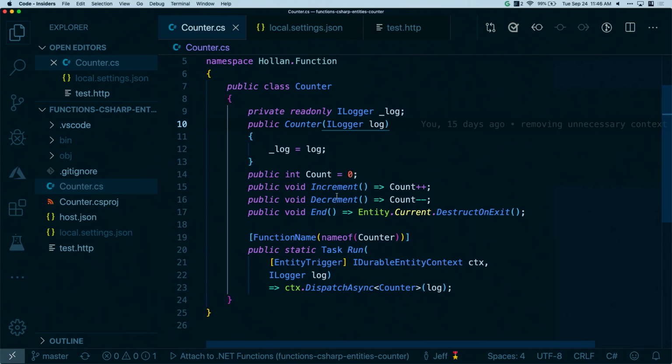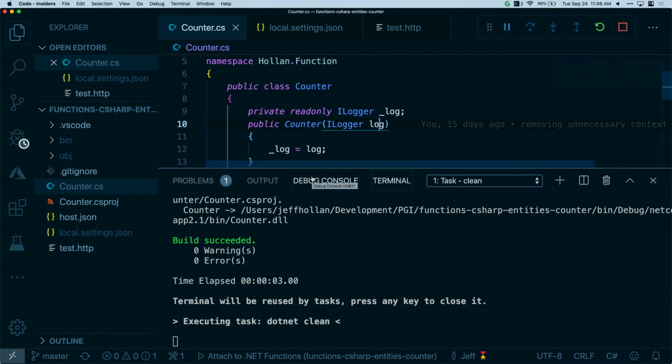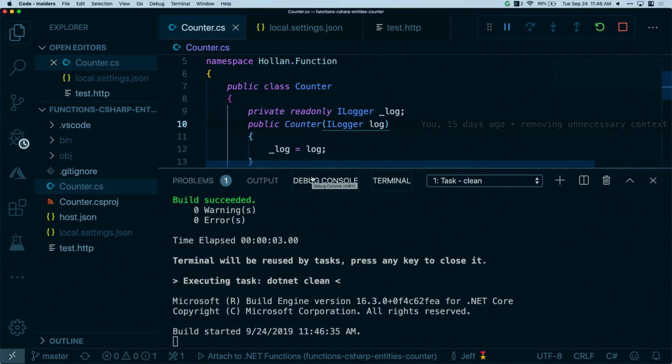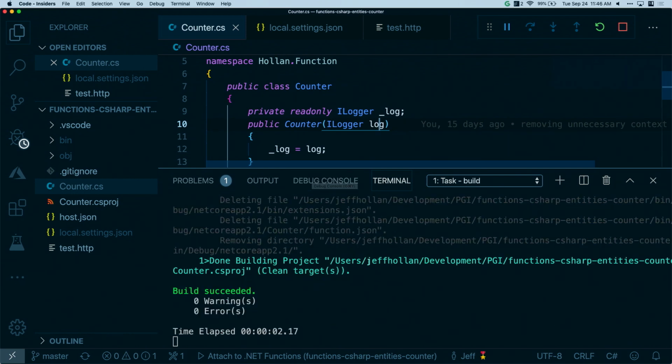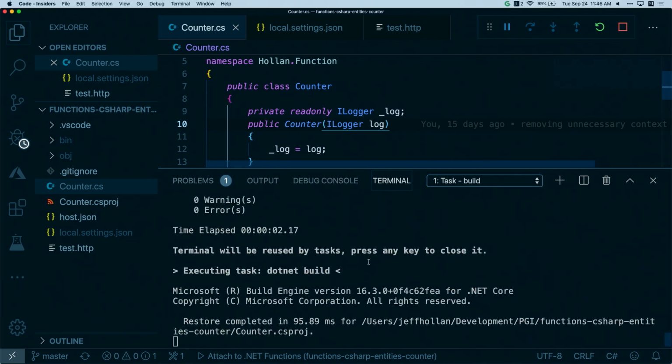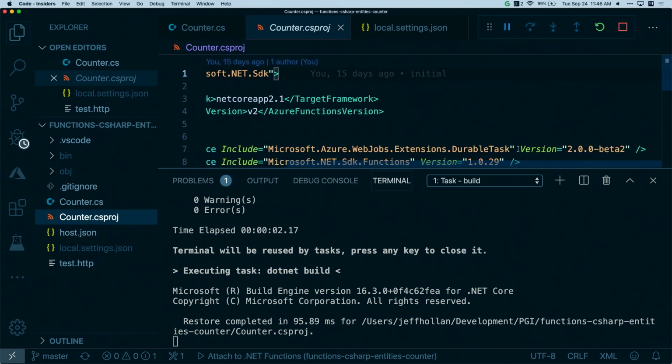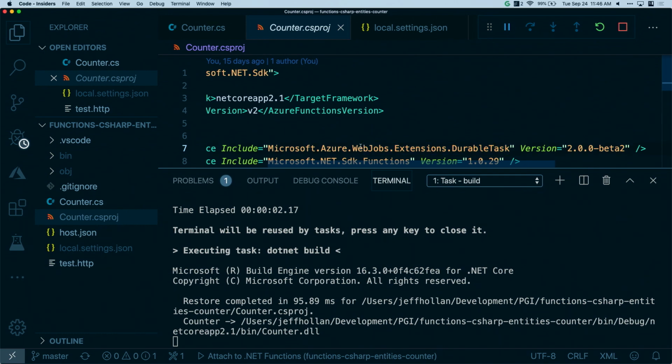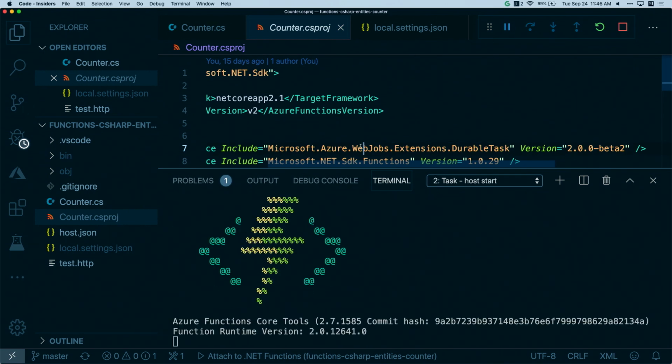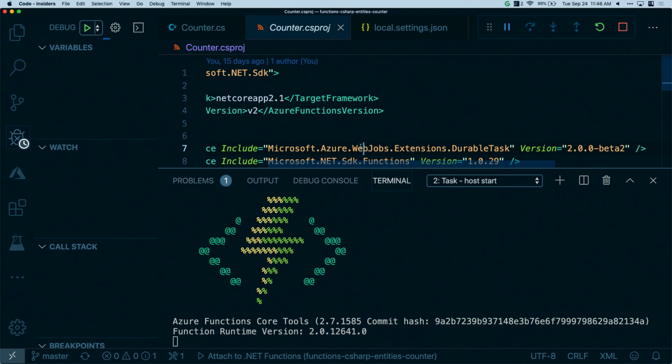Now what's amazing here is just like any function app, let's go ahead and start and debug this project. Again, all it is these 25 lines of a class definition saying, hey, I want you to keep track of a serverless counter. So it's going to spin that up. It's going to run the Azure Functions runtime on my machine right now. And because I have the durable functions extension installed, in fact, if I open my csproj file, you can see here I pulled in that beta 2 package of the durable task extension. As my function app spins up, it's going to recognize that this is a durable entity, this is a stateful function, and it's going to let me interact with it.